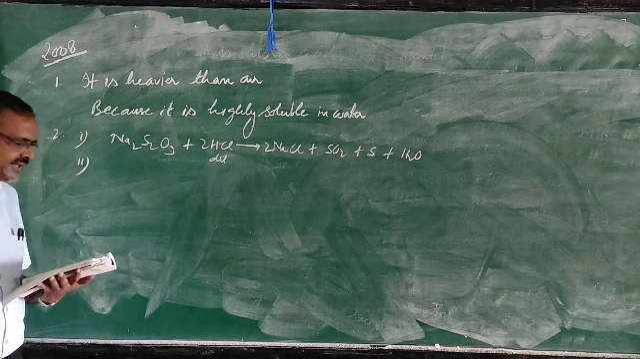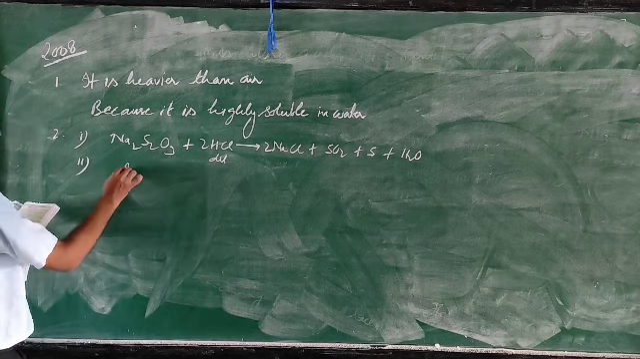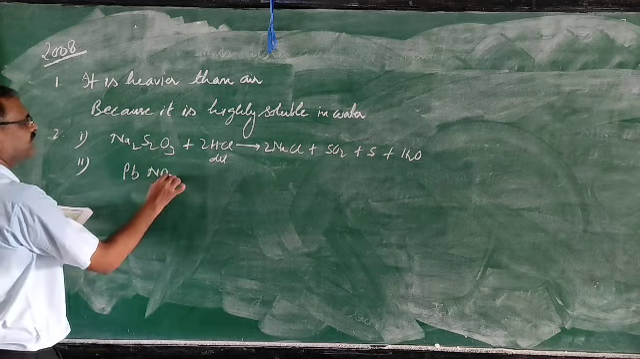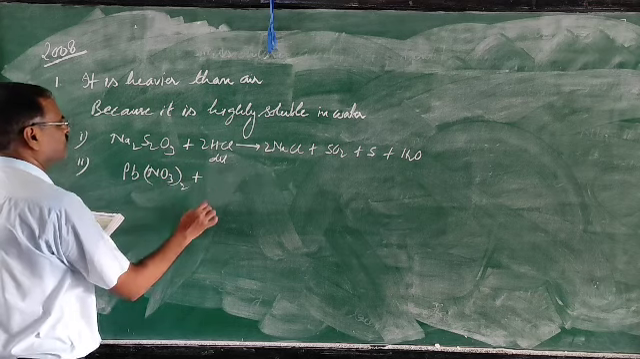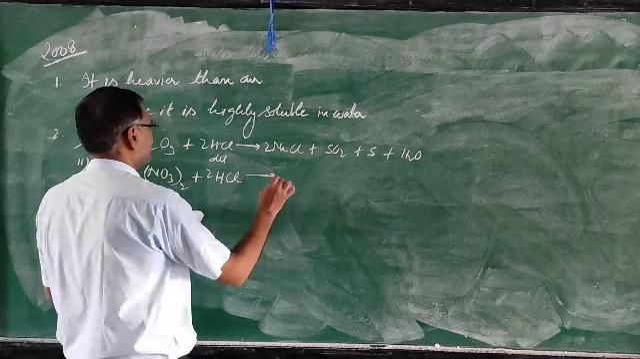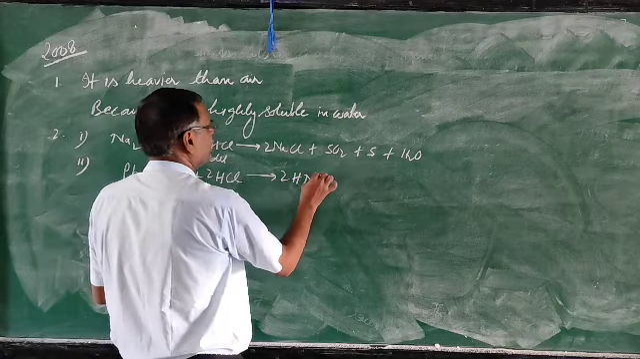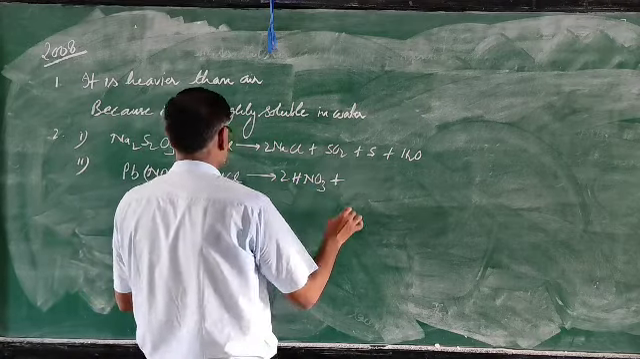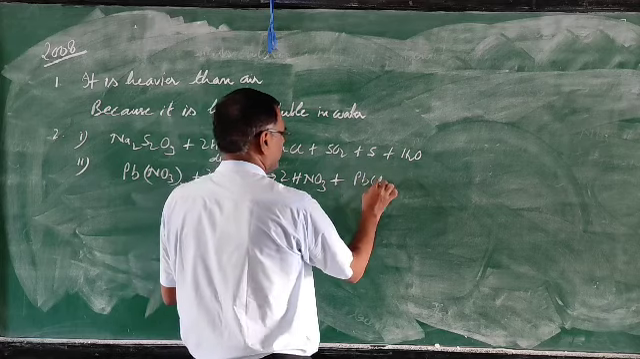Then the second one: dilute HCl and lead nitrate. So lead nitrate is Pb(NO3)2, which reacts with hydrochloric acid. It forms 2HNO3 and lead chloride.